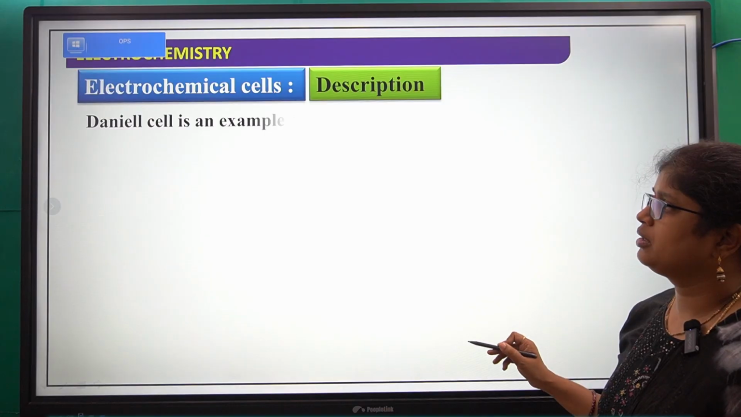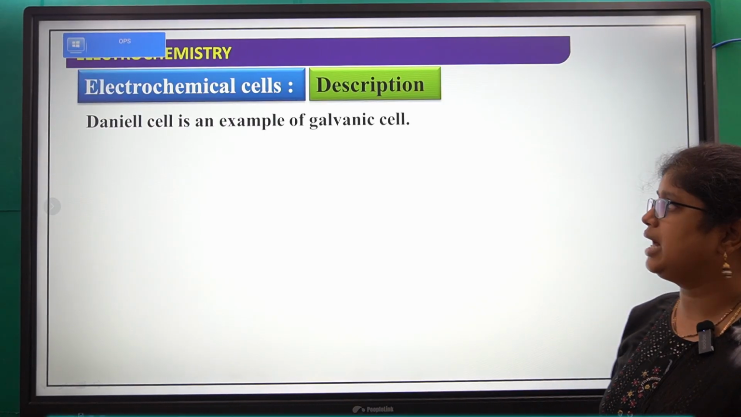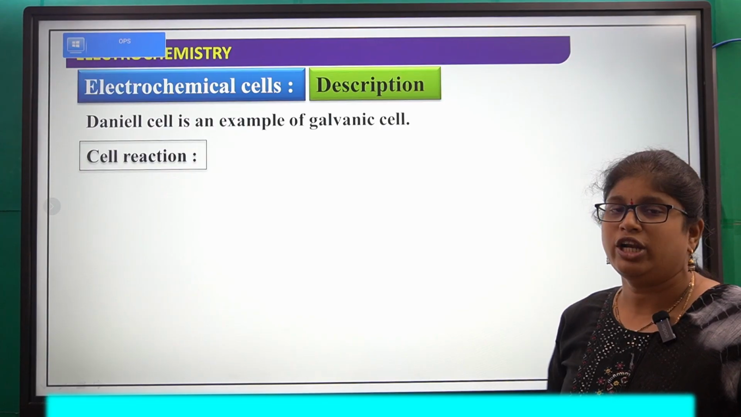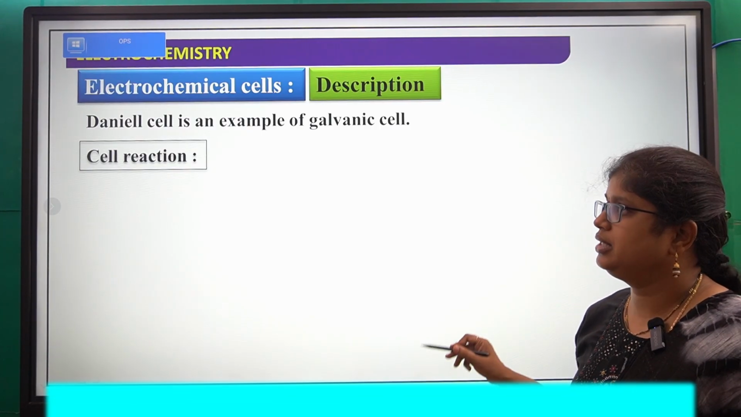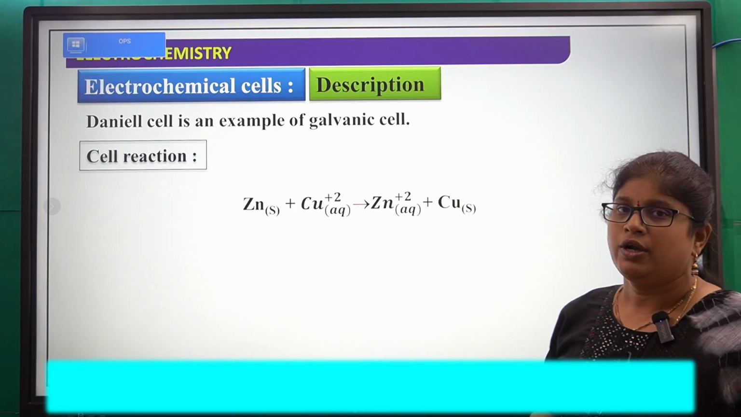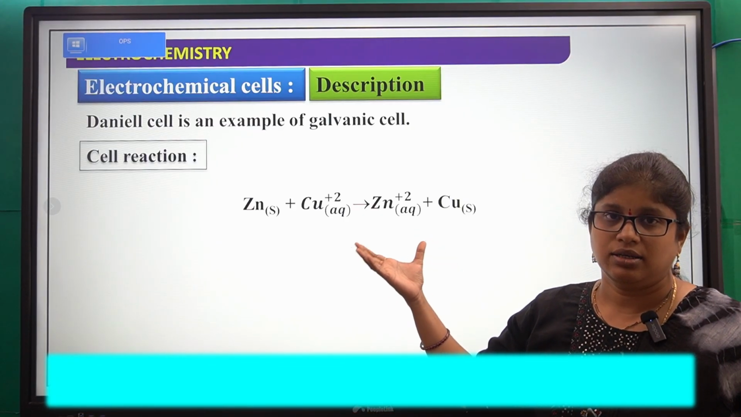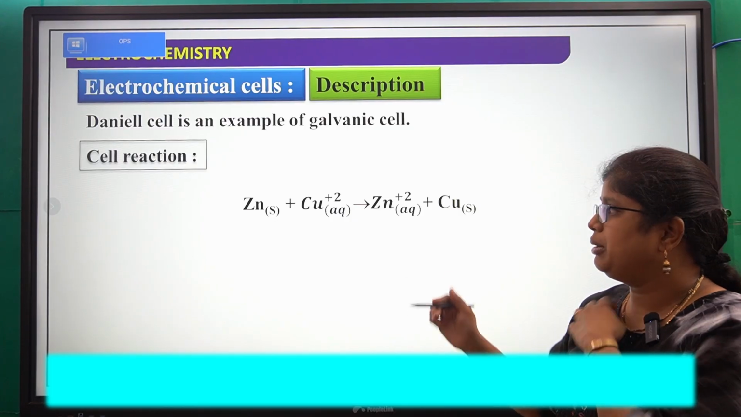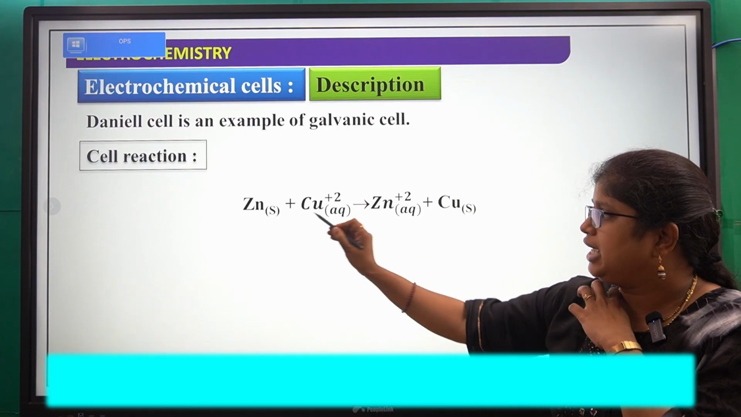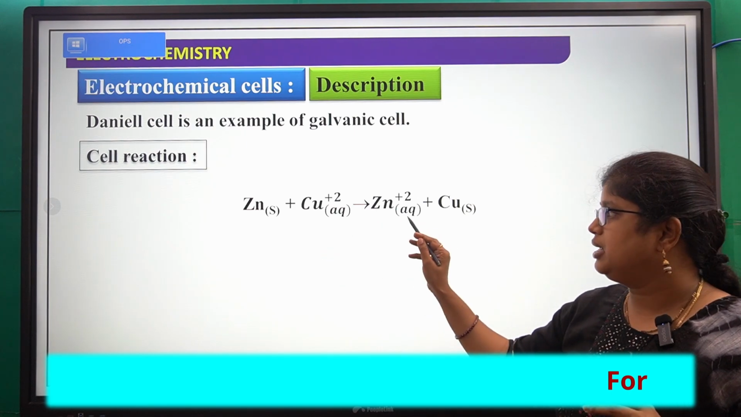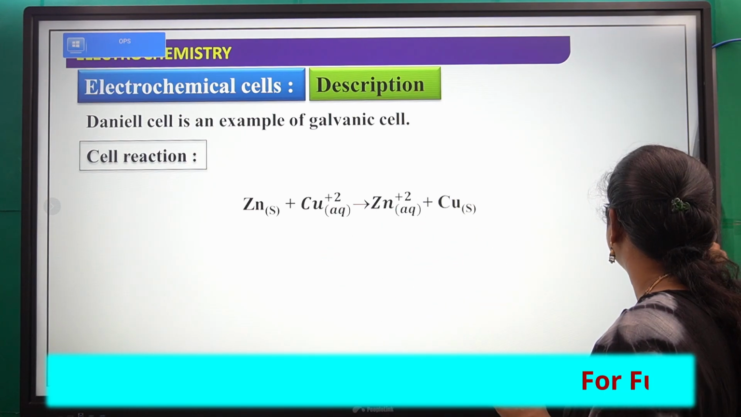Next, description. The Daniell cell is an example of a galvanic cell. So what is the cell reaction for this Daniell cell? Zinc plus copper plus 2. This is the reaction of the Daniell cell. Remember, zinc reacts with copper plus 2 and gives zinc plus 2 and copper.